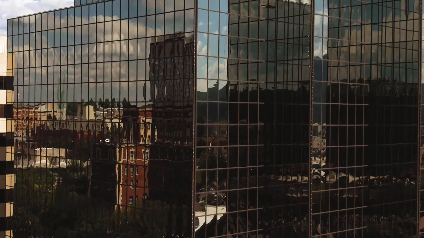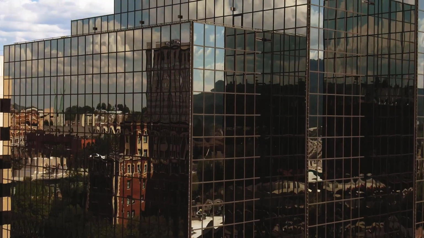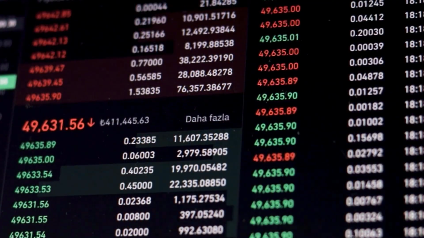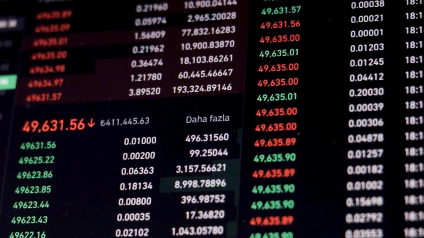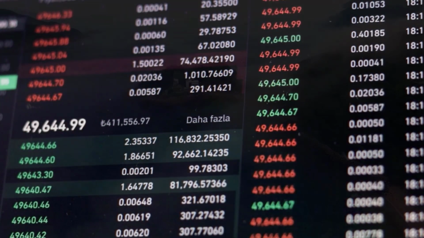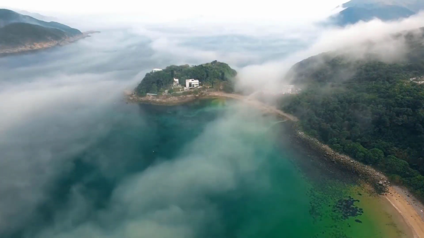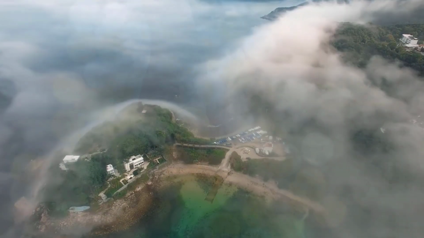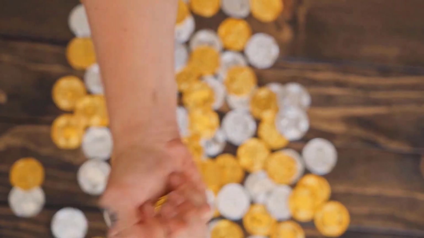ZAR to CHZ price prediction for the near future and month. Rand to Chiliz estimate on Tuesday. March 21, price 0.435 coins, high 0.467, low 0.407. ZAR to CHZ forecast on Wednesday. March 22, price 0.455 coins, high 0.488, low 0.